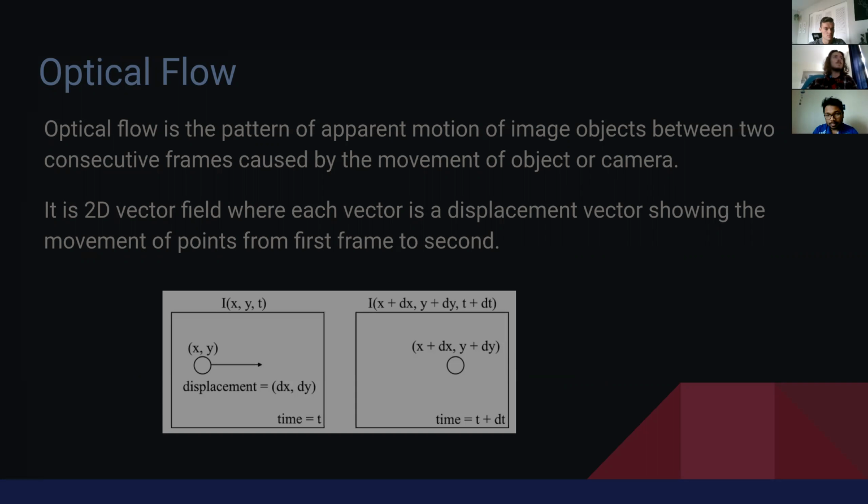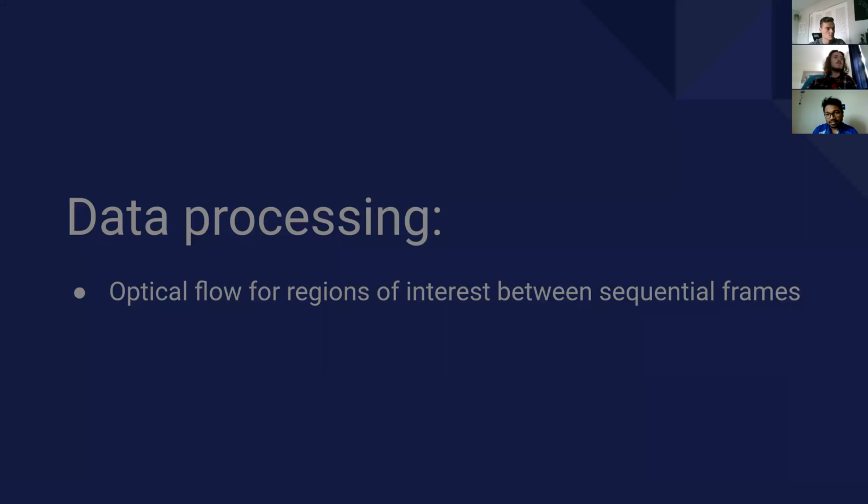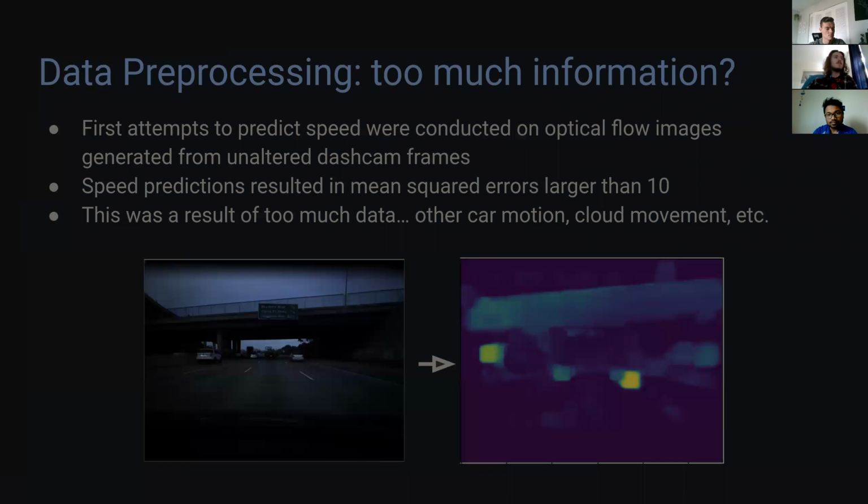Next, Connor will be talking about the data processing. Yep, so using this idea of optical flow that Bhuvan talked about, we created a set of images based on the original dashcam footage, but ones that showed the relative motion of pixels between sequential video frames. An example of this is shown in the images on the bottom. The left image is a frame taken from the original dashcam footage, and the one on the right is its equivalent optical flow pattern.